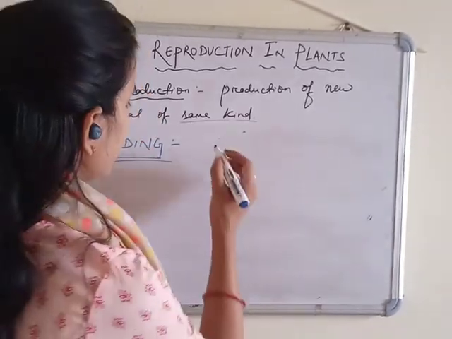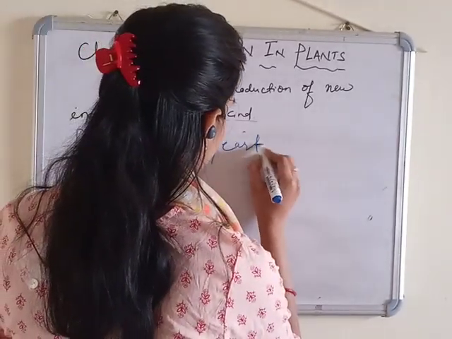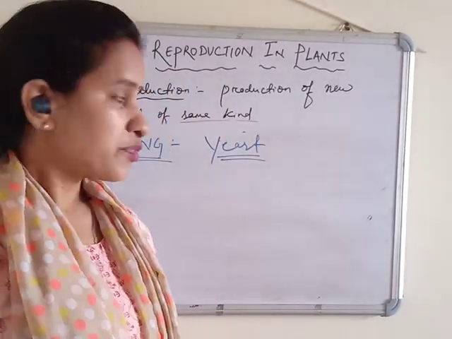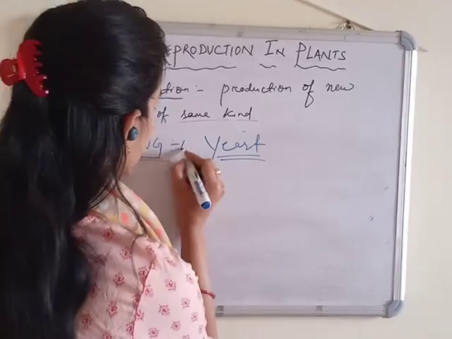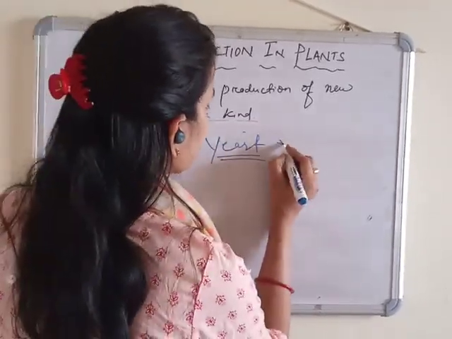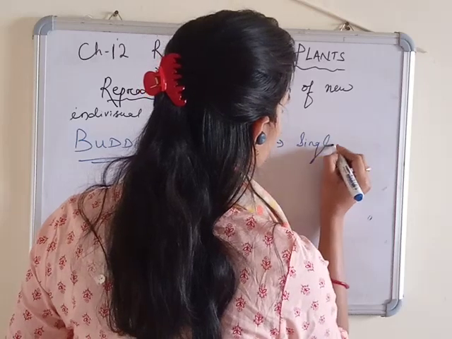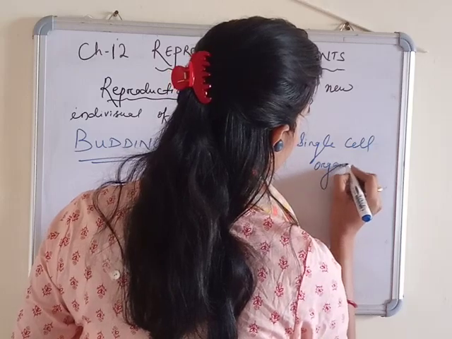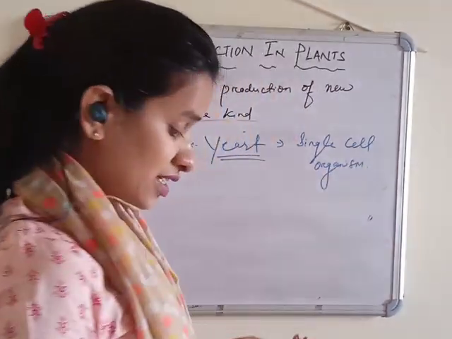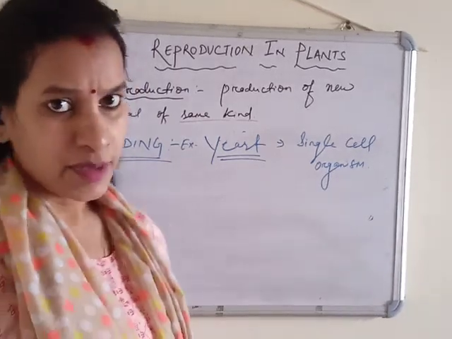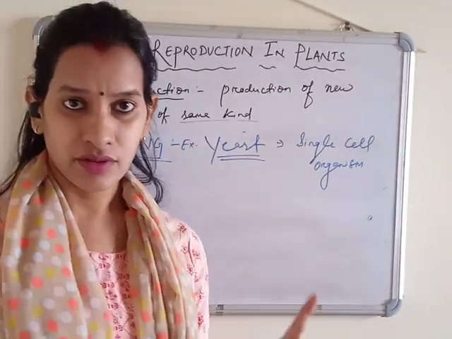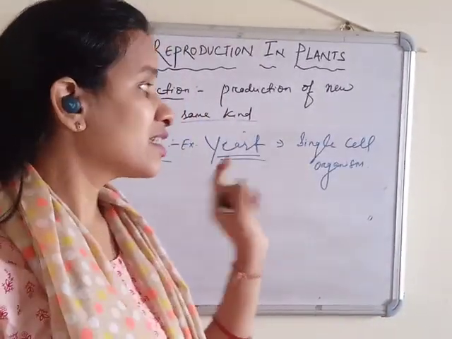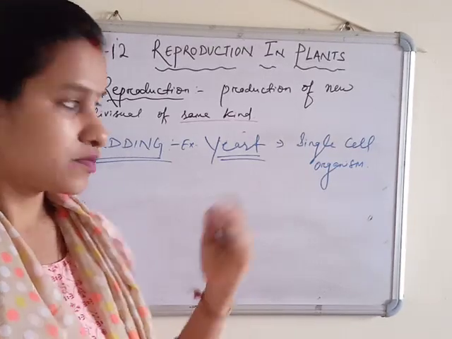Here we take an example of yeast. So yeast is a microorganism. It is considered in the plant. Okay. So yeast, example is yeast. So yeast is a single cell organism. It is a single cell organism. Means one yeast contain one cell. Okay, we are multicellular. Plants also multicellular, but this plant is single cell organism. So how they reproduce? See.